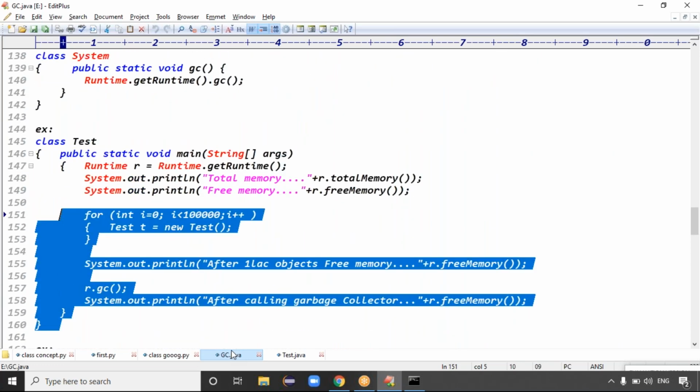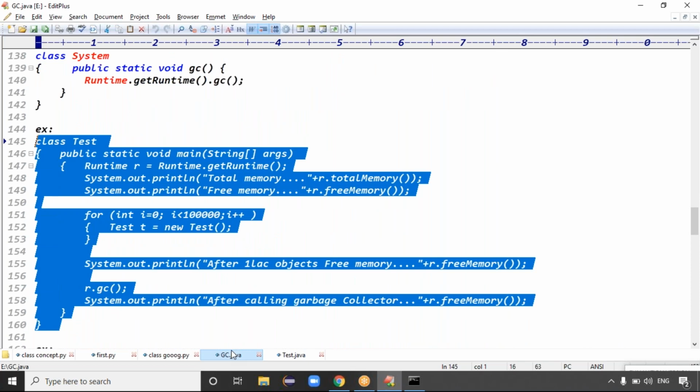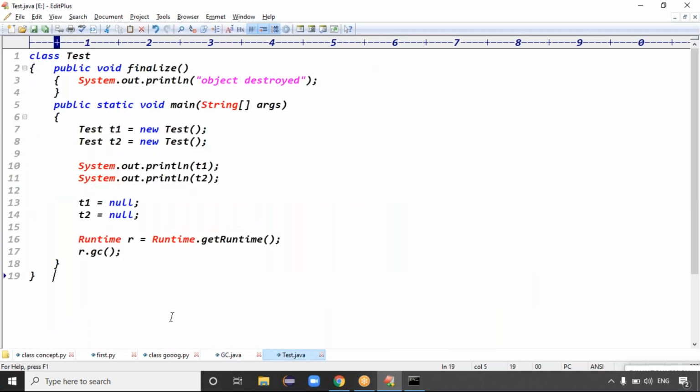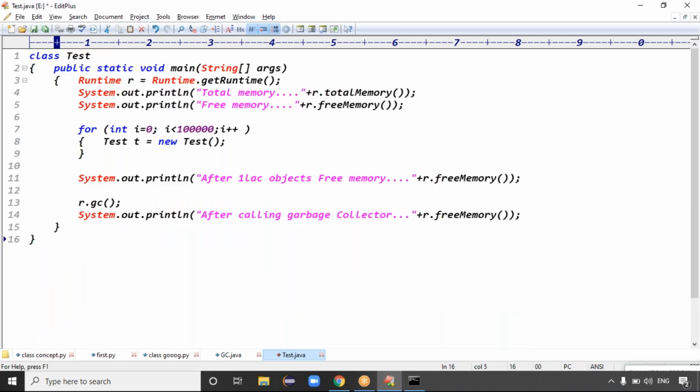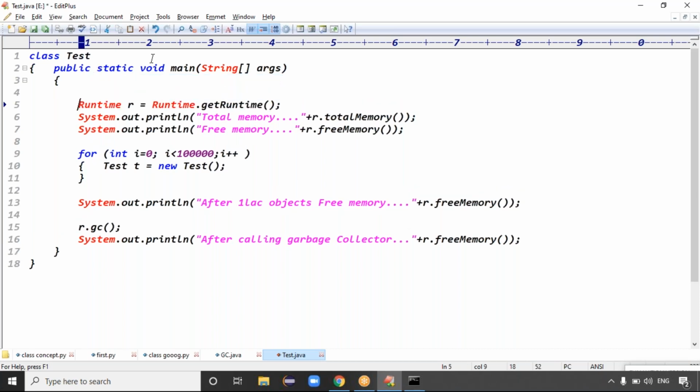See here, in this code I'm creating a Runtime object. This Runtime class is a bit important. By using the Runtime class, you can call the garbage collector, access the system resources, and check the memory sizes. Runtime r = Runtime.getRuntime(). Here we didn't use the new keyword to create the object. getRuntime returns the object, so we store that object in the Runtime reference.